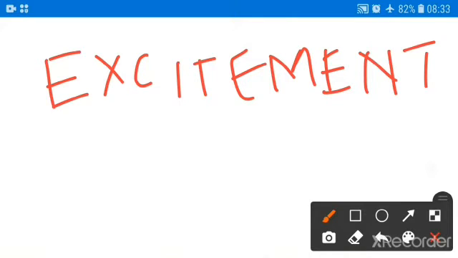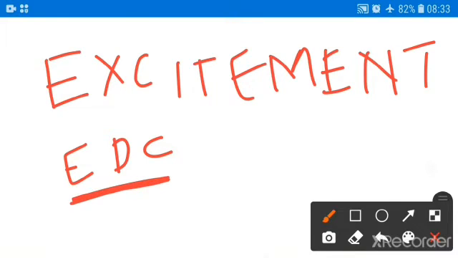Okay, so now what we have to do in this question, we have to find the number of letters which are placed in this arrangement and having the same number of positions as in alphabetical order. For example, in the alphabetical order C, D, E, how many letters are there in between E and C? Only one.